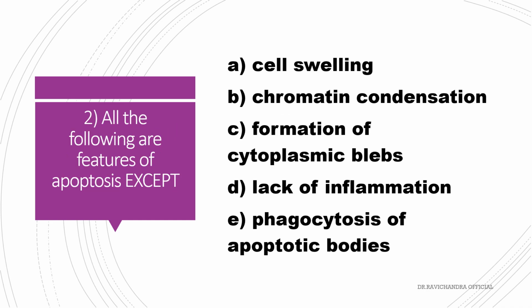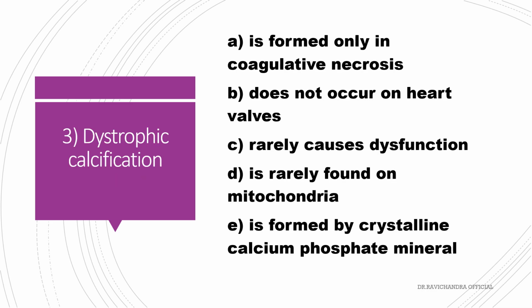All the following are features of apoptosis except: cell swelling, chromatin condensation, formation of cytoplasmic plaques, lack of inflammation, phagocytosis of apoptotic bodies. It is cell swelling. The remaining are features of apoptosis, but cell swelling is not a feature of apoptosis.